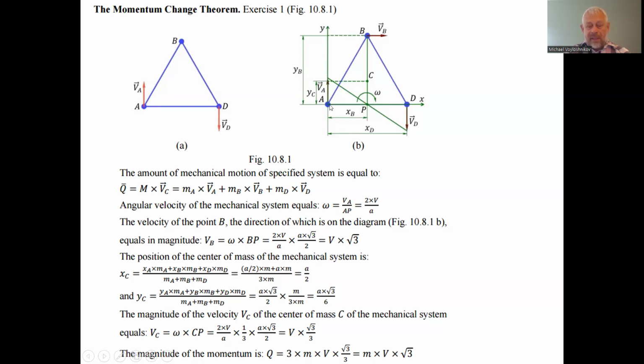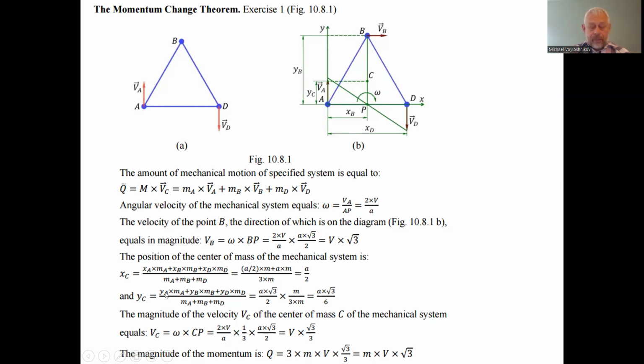The first one, point A: the abscissa is 0 because it coincides with the reference point. So only the second and third sums remain: the point B has abscissa A divided by 2 times m, and the point D has abscissa A times m. So together the abscissa of the center of mass of this mechanical system is A divided by 2. As well, we can find YC, the ordinate.